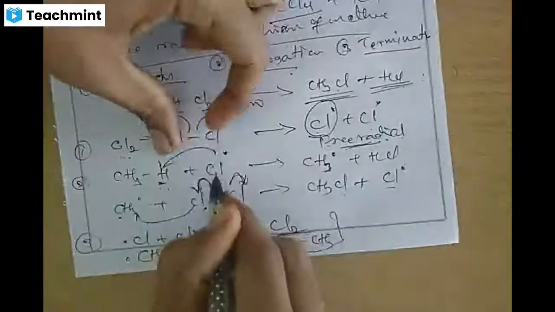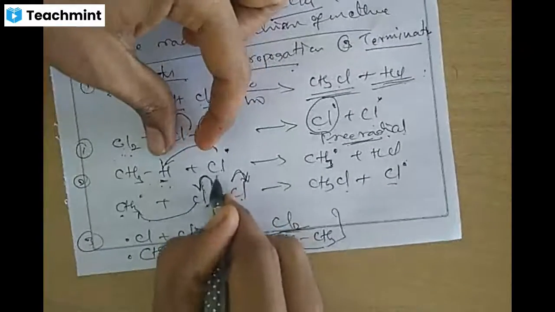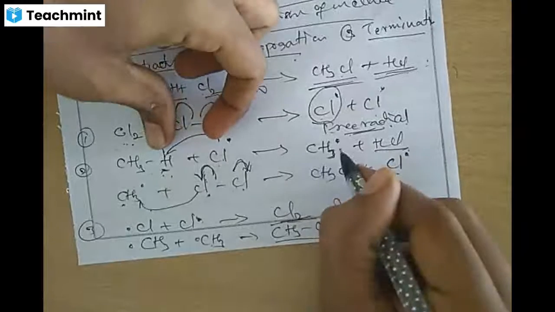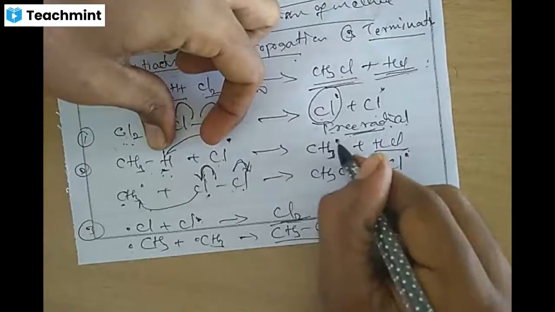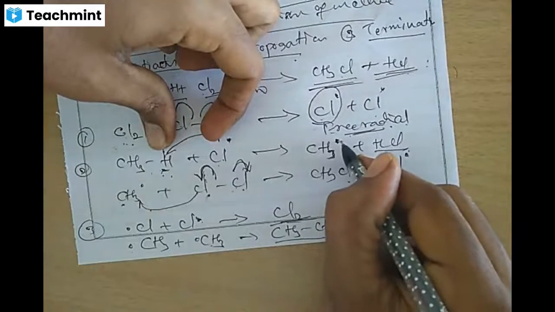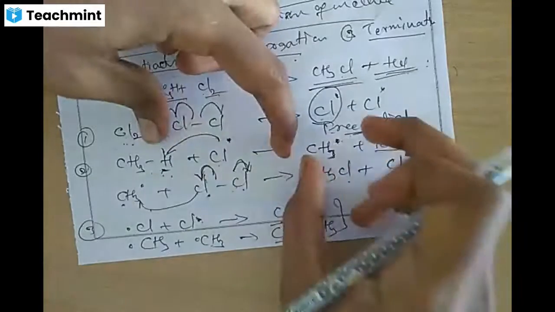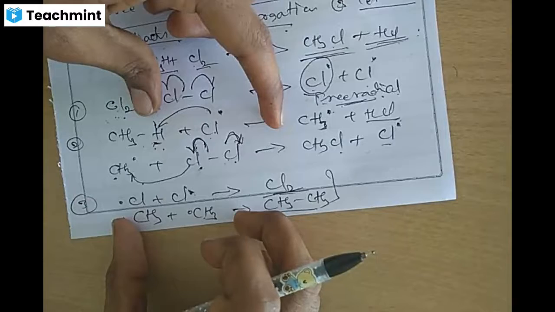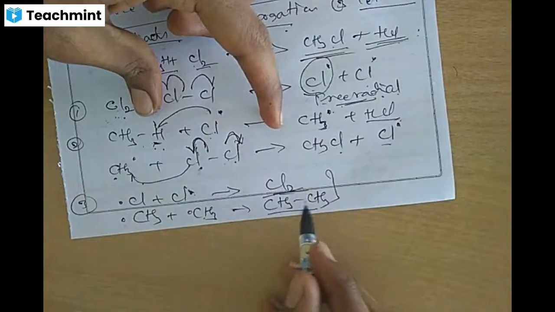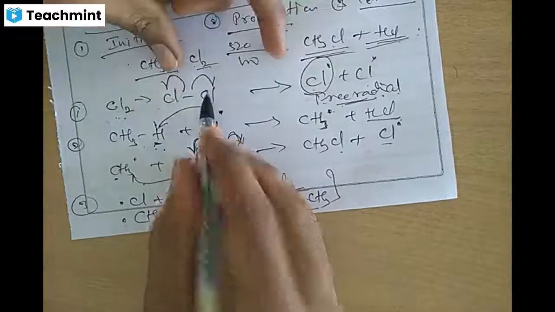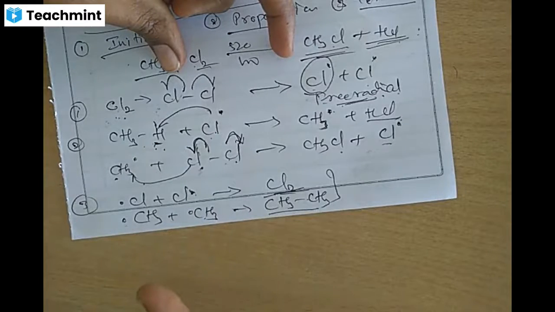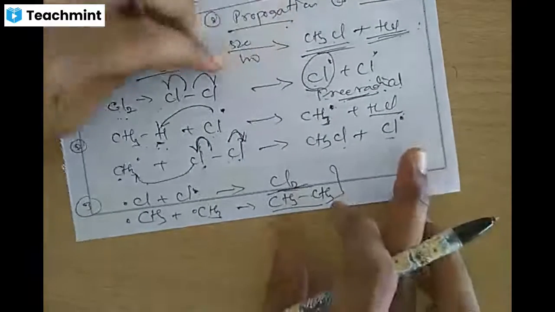Then one of the chlorine free radicals combines with hydrogen of CH4 to form HCl, and the methyl free radical CH3 dot is formed. If CH3 dot combines with CH3 dot, the reaction ends. That is termination. Are you getting it? Cl dot combines with Cl dot to form Cl2. Chain initiation, chain propagation, chain termination. Are you understanding this?